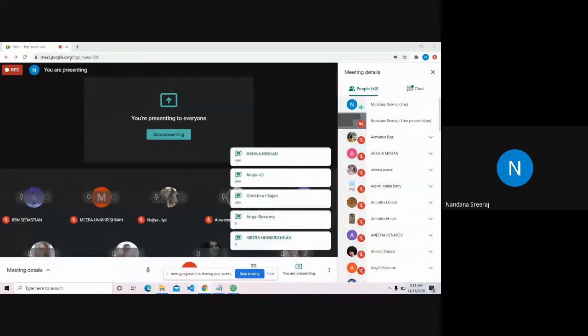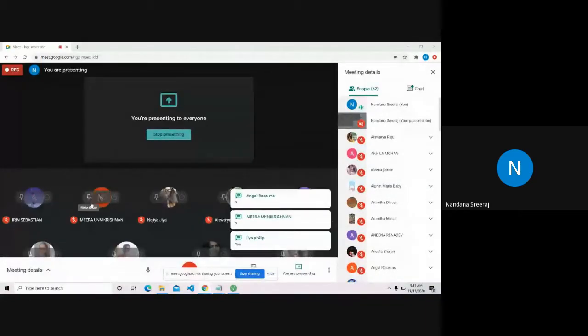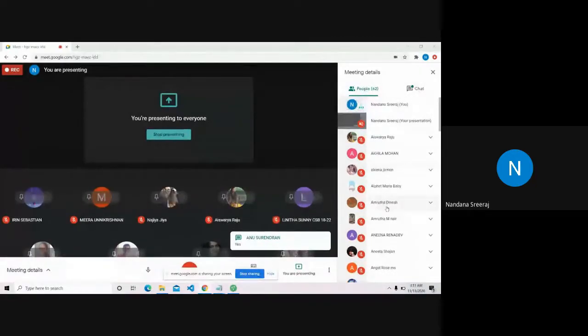You have blocks depicting attendees, and you have meeting details, people, chat, the list of people. So what front end actually is, is designing these things that you see. Whatever you see on a website is designed by UI UX developers and is coded by front end developers.